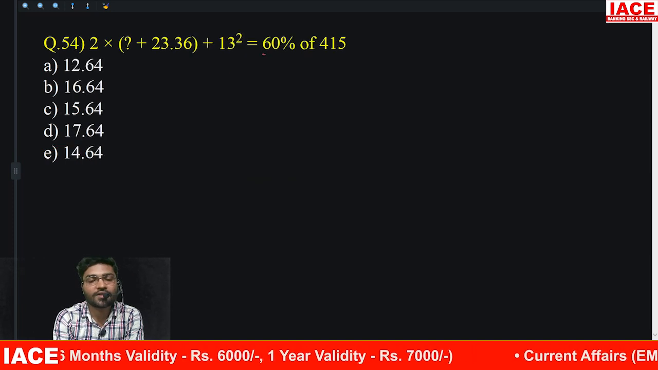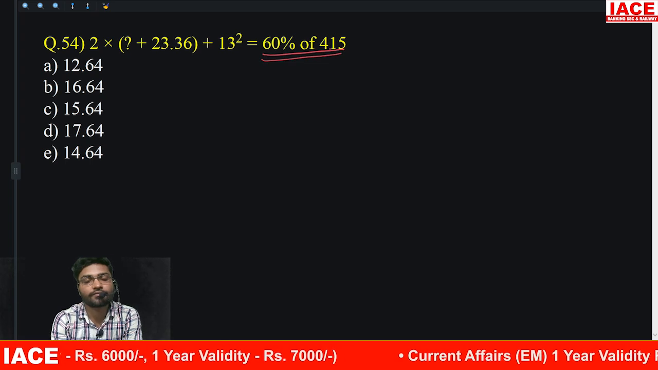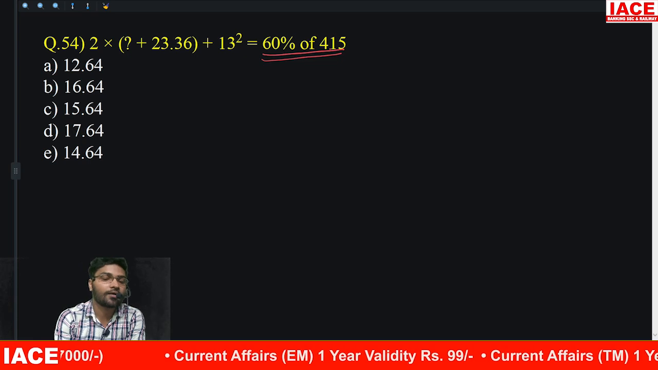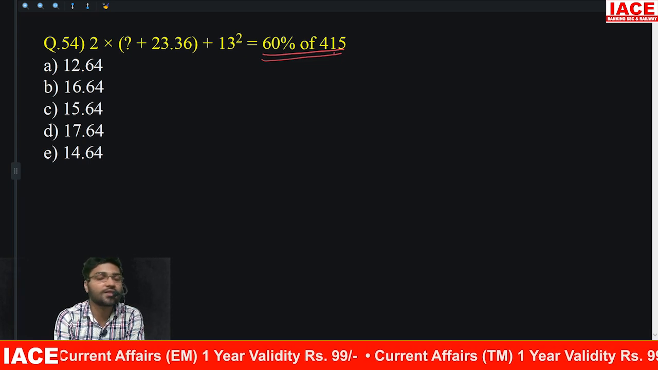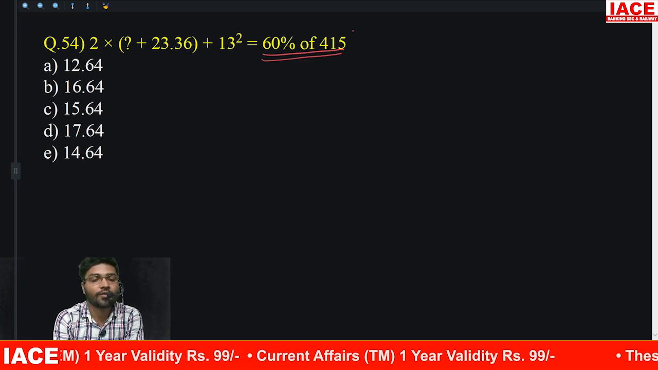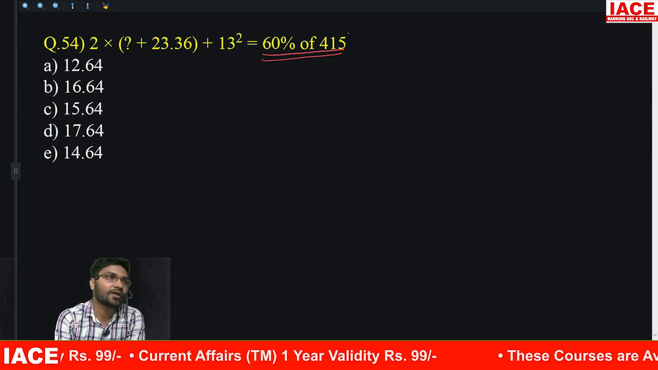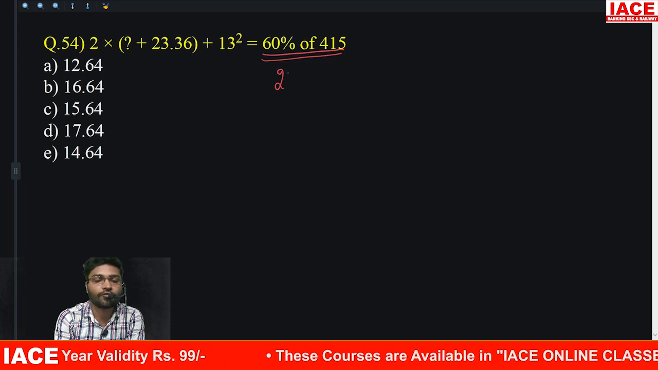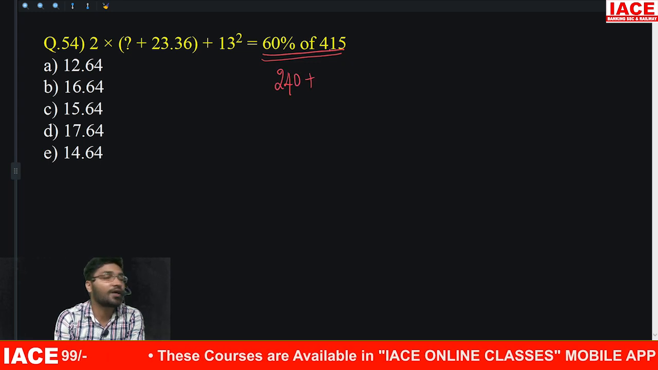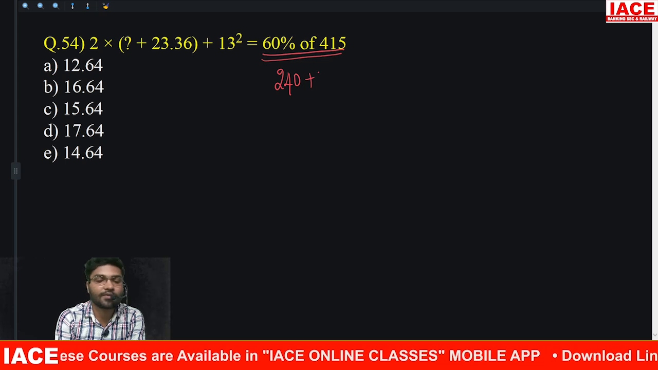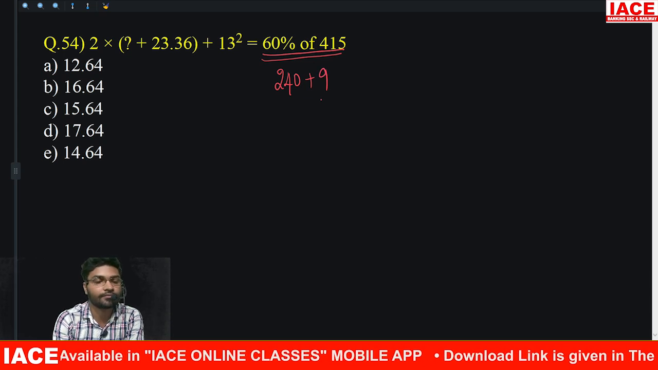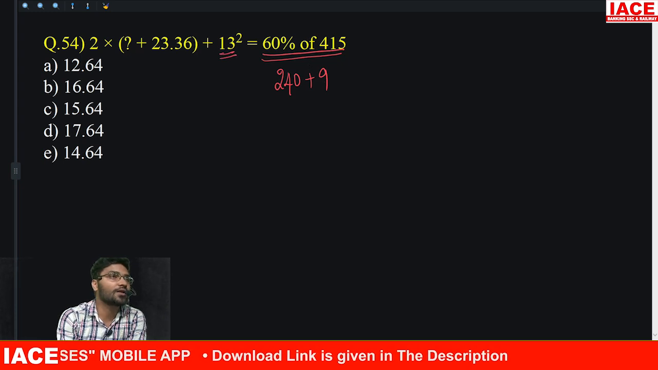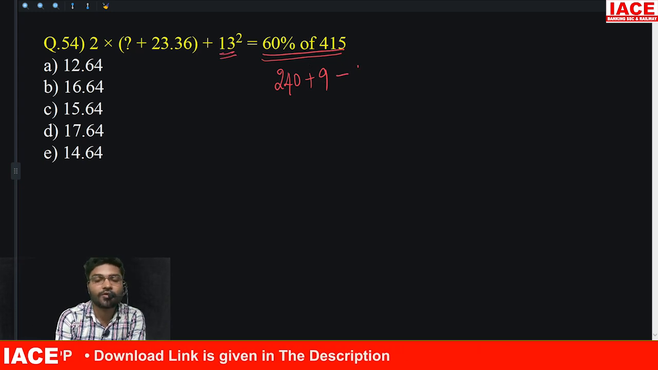What is this? 60% of 450, how much? Or can 60%. 10% is how much? 41.5. 6 times here. 6 times of 40 is how much? 240. 6 times of 1.5 అంటే 9. ఆ 249 లో 13 స్క్వేర్ అనేది రిమూవ్ చేయాలి. 13 square is how much? 169.